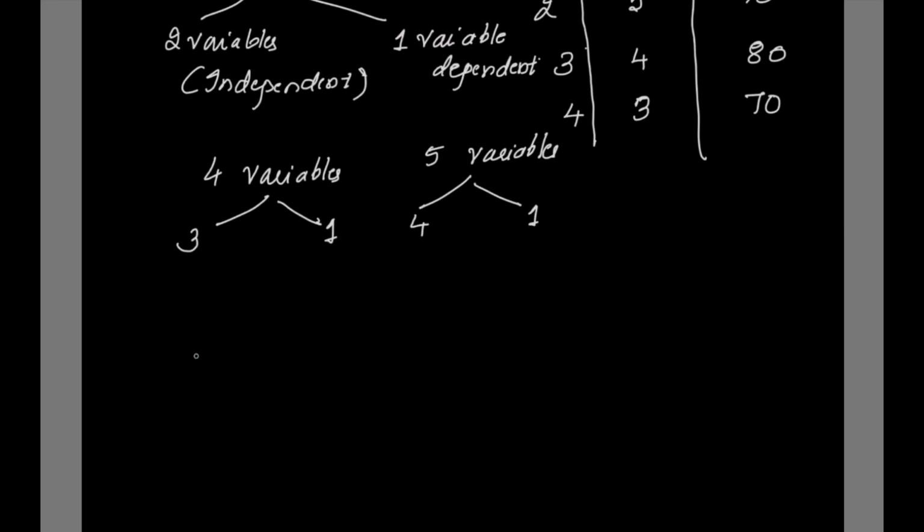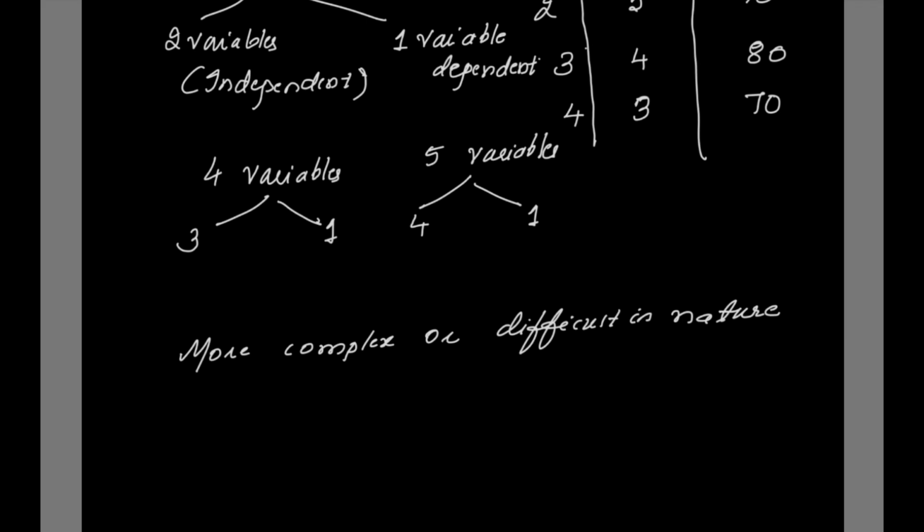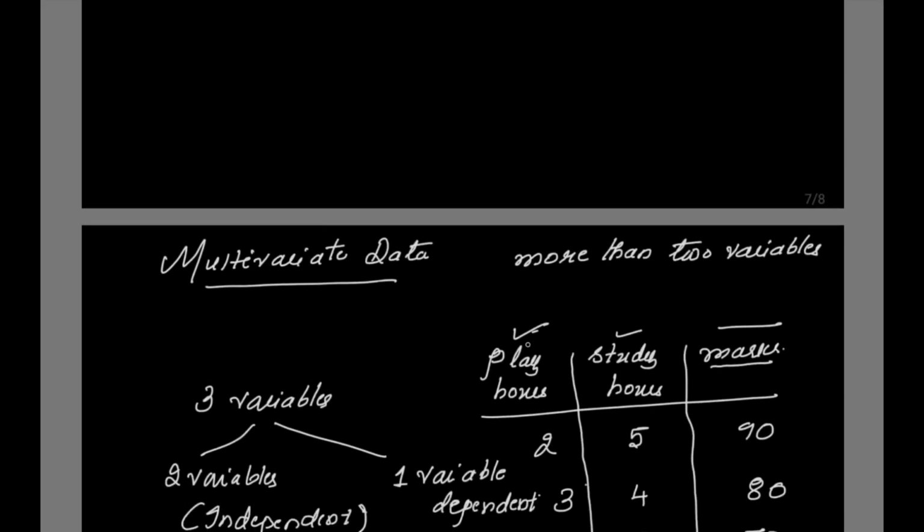Multivariate data analysis will be more complex or difficult in nature. There is a cause and effect relationship existing because there are independent and dependent variables. So the independent variables are the cause variables and the dependent variable is the effect variable. In our example, the play hours and the study hours are the cause variables, whereas the effect you can relate to the marks. There is a cause and effect relationship existing.